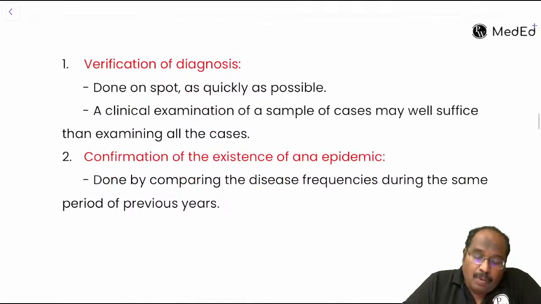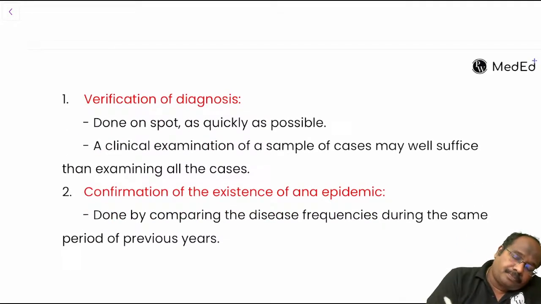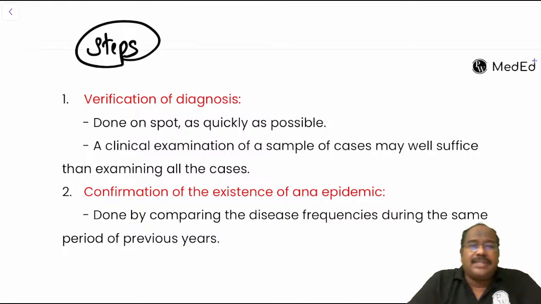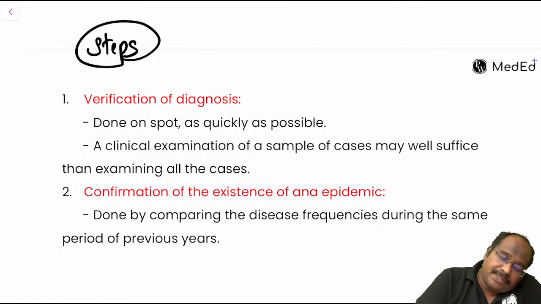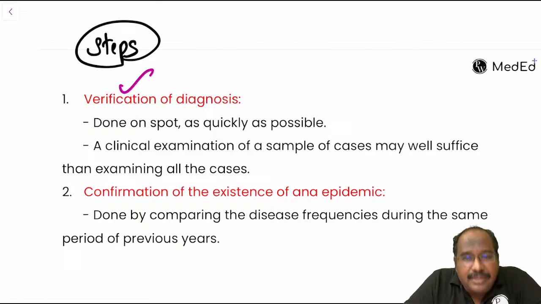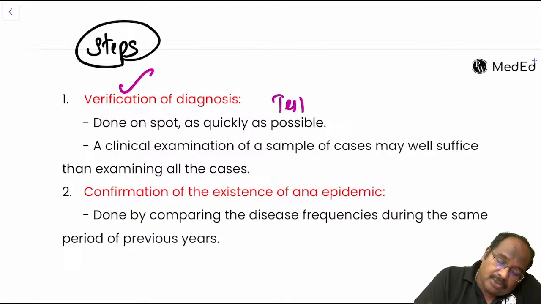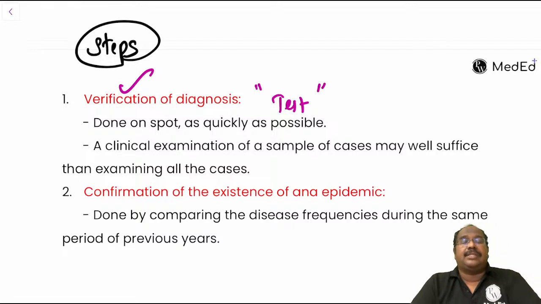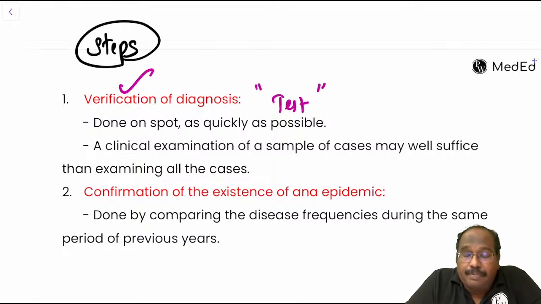Now, what are the steps here? Let us assume this is cholera. What is the first step? The first step is verification of diagnosis. Is it really cholera? The question was about acute diarrheal disease. So you make a test. For cholera, what is the test? Either clinical examination or microbiological examination to confirm it.